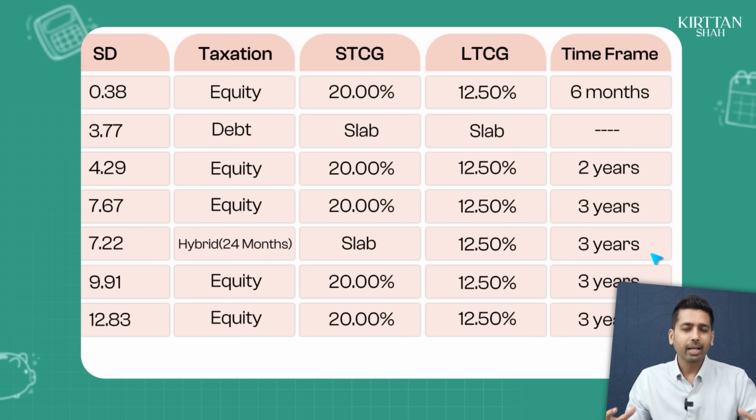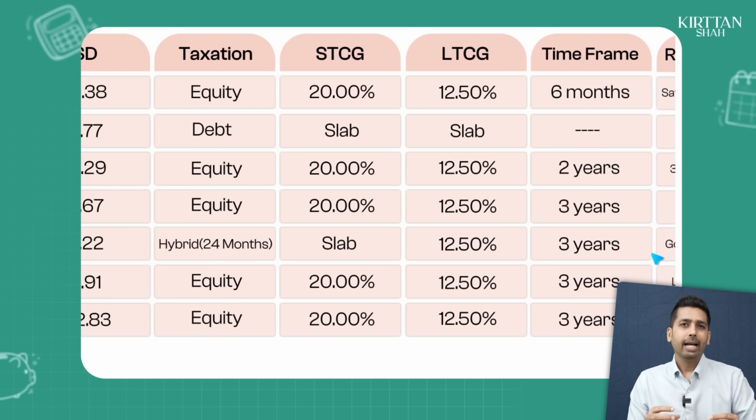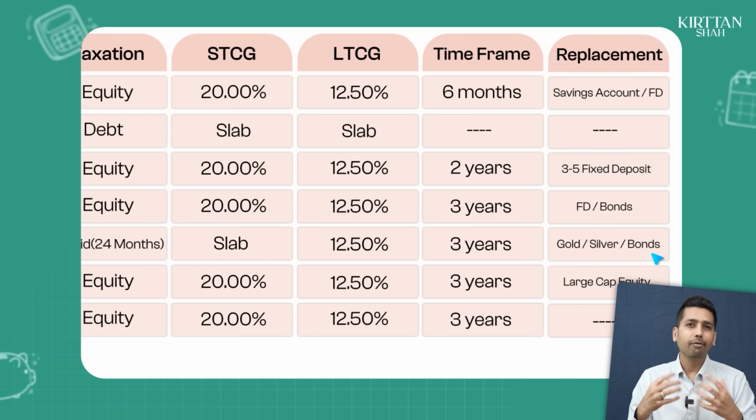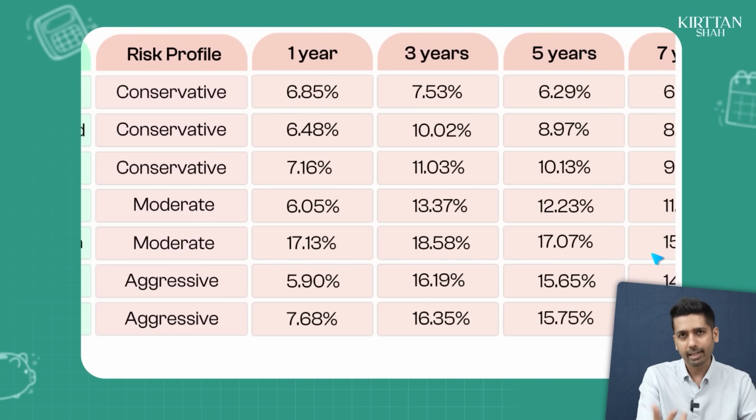I will only come in if I am a moderate risk taker. This is a great replacement to your 3-year FD, to your NCDs, to your bond kind of investments. And if I come in with a 3-year investment horizon, I have seen that multi-asset allocation fund gives the fund manager the ability to invest in gold and silver, and it has significantly outperformed over 3-year, 5-year, 7-year by at least 4 or 5% CAGR. So if I have to choose between either of them, I would rather go for a multi-asset fund than go for a balance advantage fund.